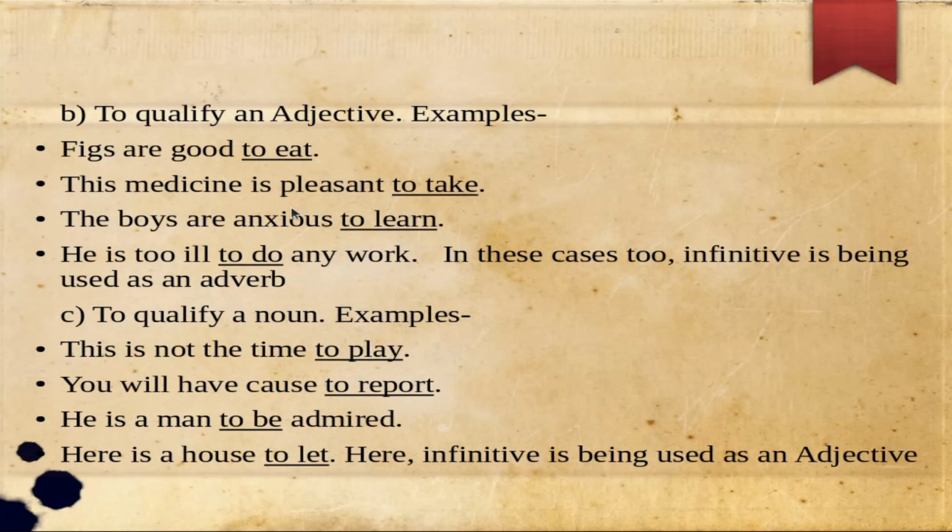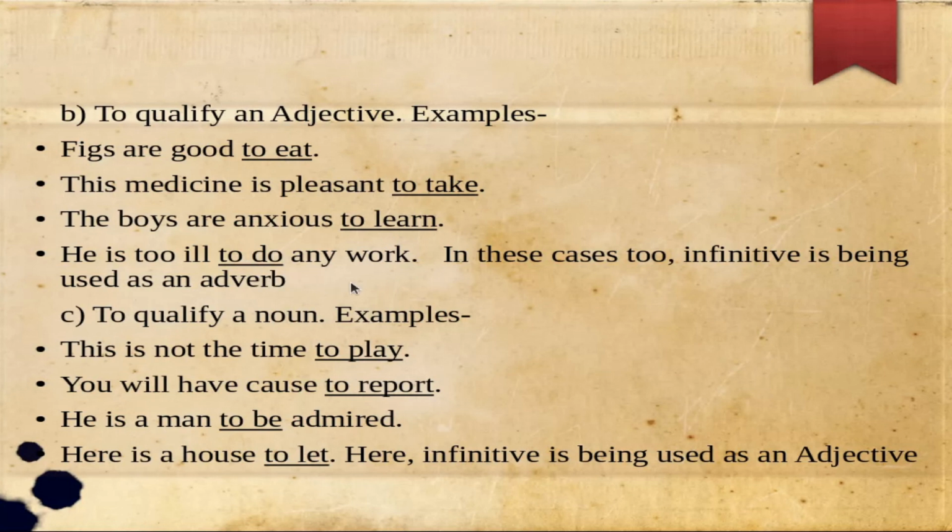We also use an infinitive to qualify an adjective. Figs are good to eat. In this sentence, to eat is the infinitive and it is qualifying the adjective good. This medicine is pleasant to take. To take is the infinitive. The boys are anxious to learn. To learn is the infinitive. He is too ill to do any work. In this sentence, to do is the infinitive and it is being used as an adverb.